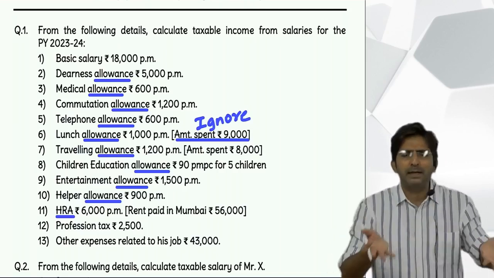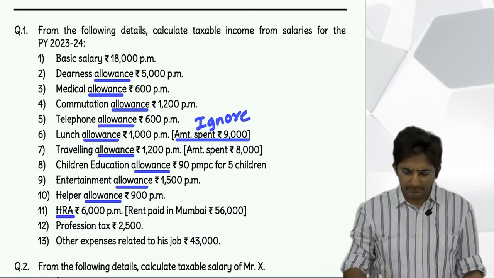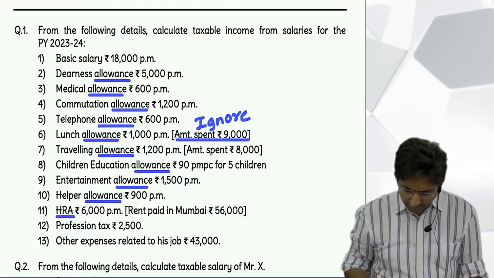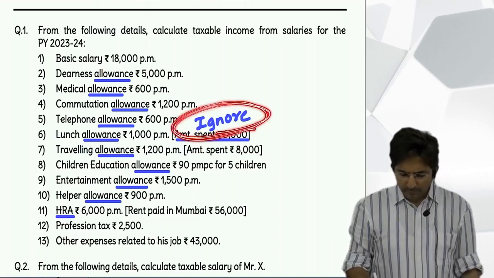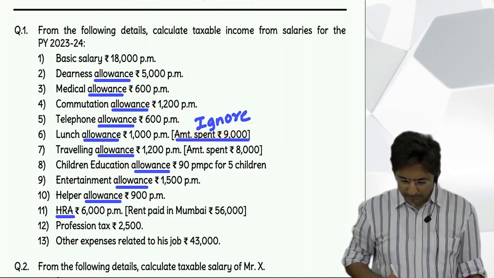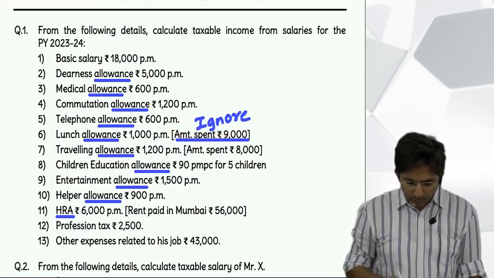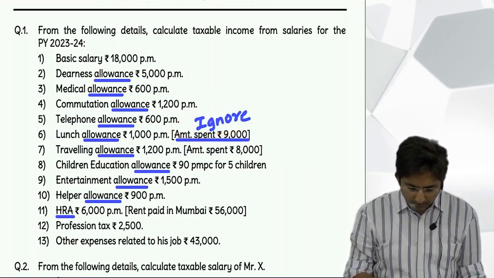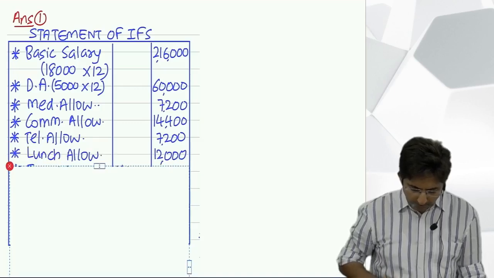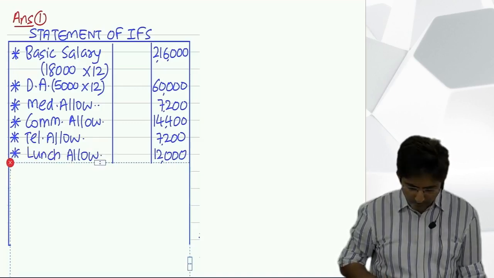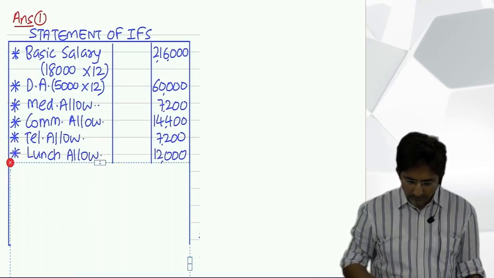Writing is better than not writing. So lunch allowance 1,000 per month, multiplied by 12, that comes to 12,000. Correct.